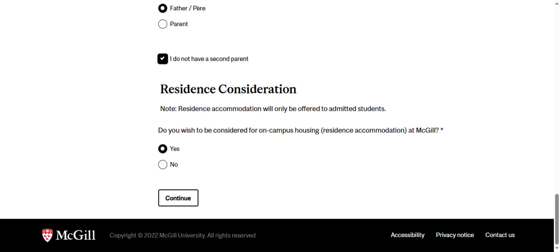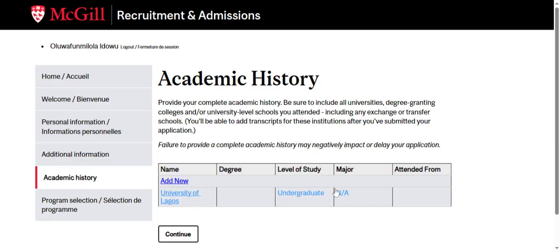Then residence consideration. Residence consideration accommodation will only be offered to admitted students. Do you wish to be considered for on-campus housing at MCU? They're asking. Yes, definitely, because you don't have a house there. So then click continue. So now it takes us to the next page, which is asking for our academic